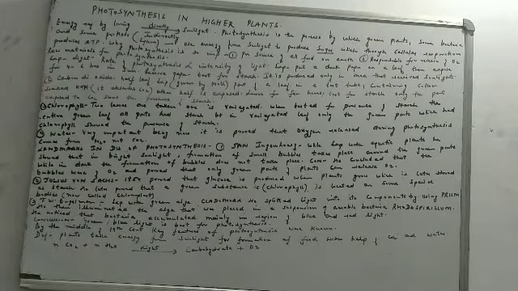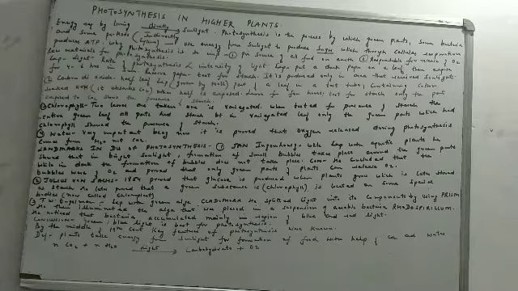Moving on to the last important raw material which is needed for photosynthesis, and that is water. Water is very important because now it is proved that the oxygen which is released by photosynthesis comes from water, it does not come from CO2. We all know that by photosynthesis oxygen is produced. Earlier it was believed that this oxygen came because of CO2, because carbon dioxide used to break down and that oxygen was released. But now it has been proved by experiments.